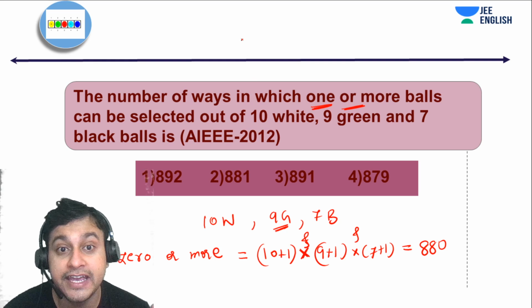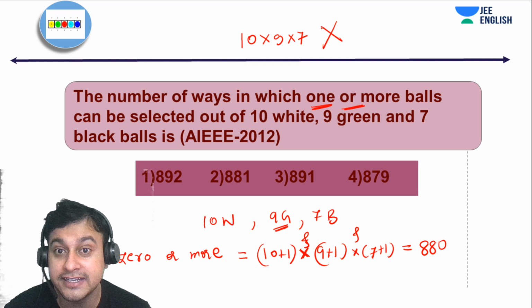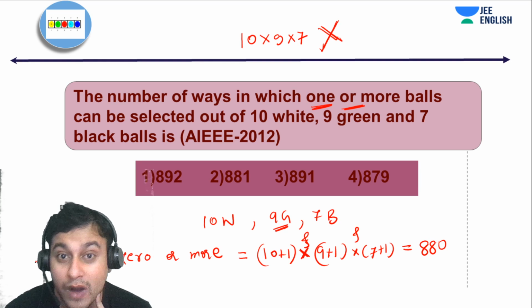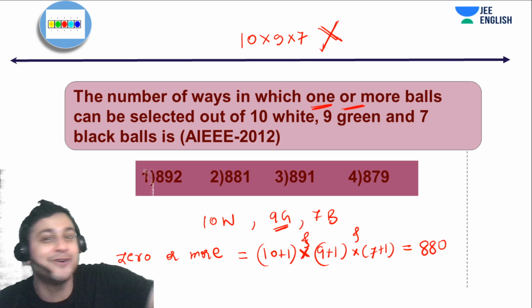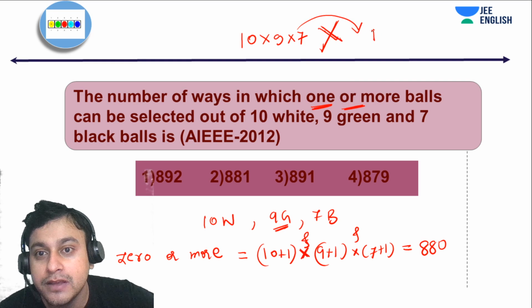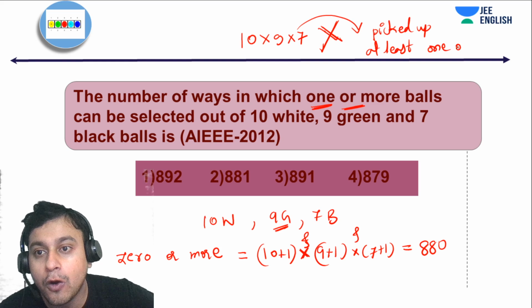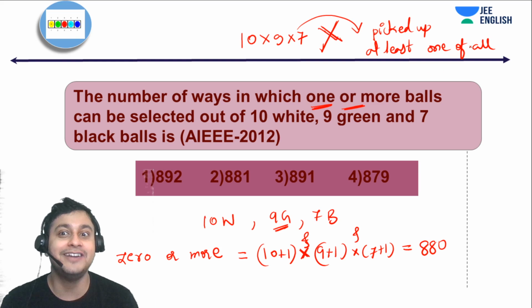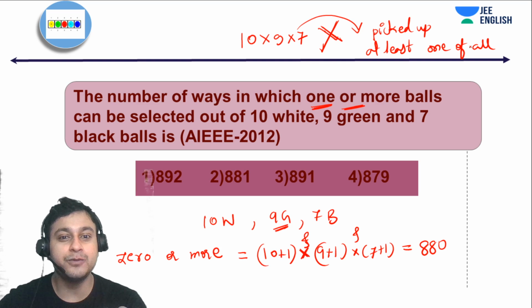So the guys who are saying the answer is 10 into 9 into 7, okay? So they are saying this, and this answer is absolutely wrong. Why is it wrong? Because one of the options might be that, and that's how JEE plays with you. What you have done here is you have picked up at least one of all, which is a blunder we have done. Okay, so what is the easiest way of doing it?